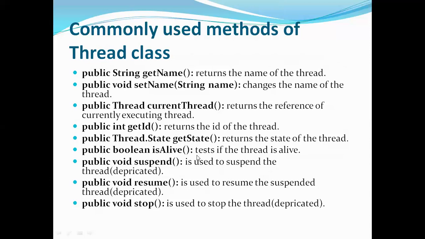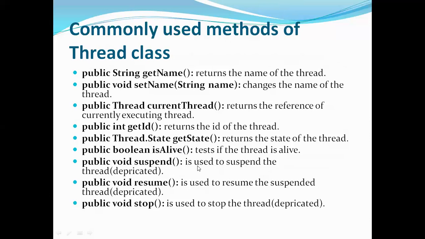Next is isAlive. It returns a boolean, so you're checking whether your thread is still alive or not. If it is still alive, it will return true. Otherwise, it will return false. Means whether it is still executing or not, you're checking with this.